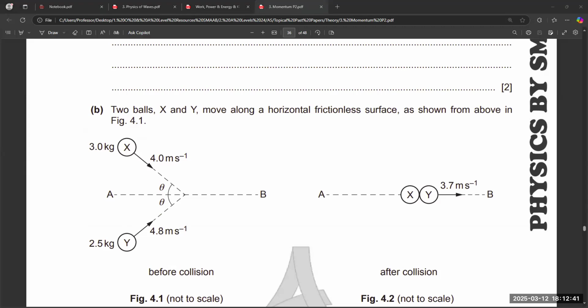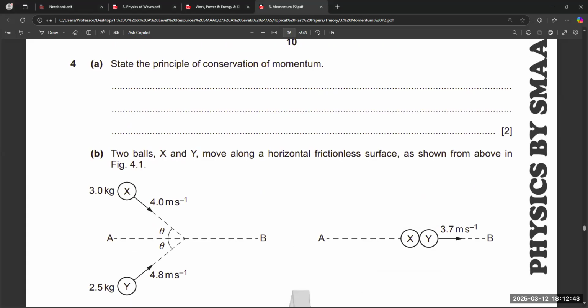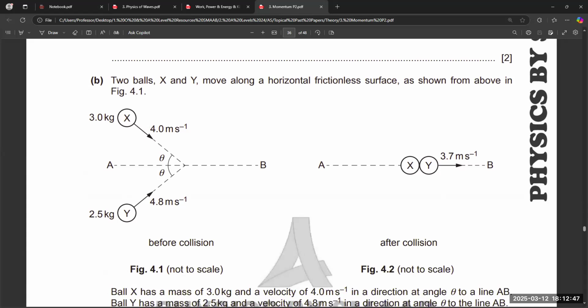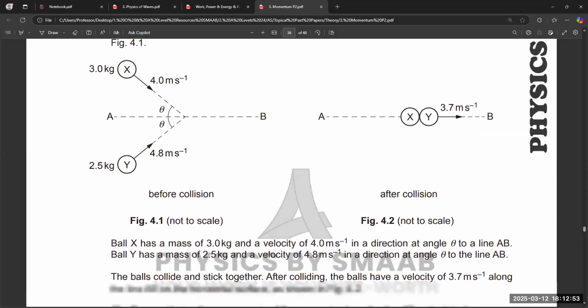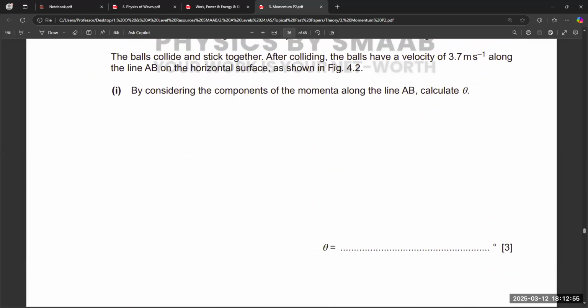In the first part, they are talking about the principle of conservation of momentum, and in the second part, they are talking about the law of conservation of momentum, but with respect to angles also, angle given in the question, right? And by considering the components of the momenta along the line AB, calculate theta. We know that we can make components just like in projectile motion, x component, y component. So this concept is very repeated.